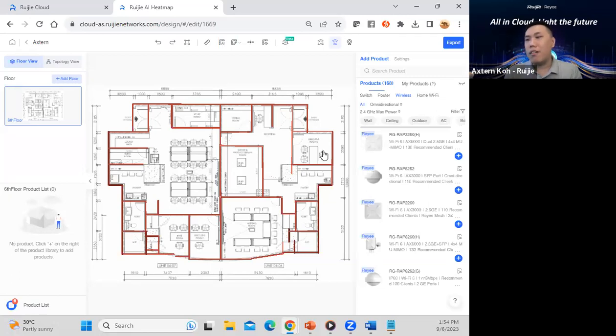You don't need to spend a lot of time drawing all the obstacles from here. And the second step, right? We do have one beta version.